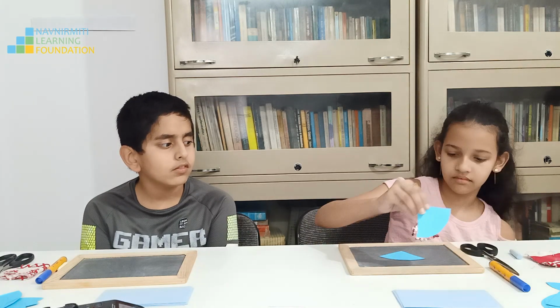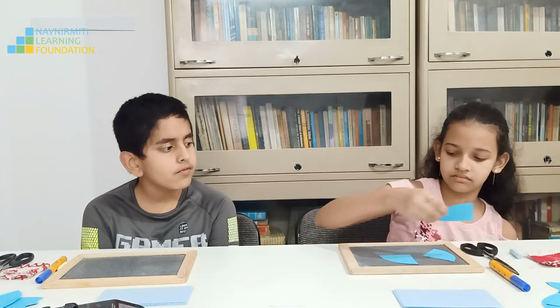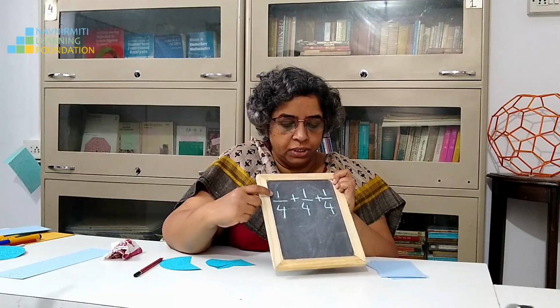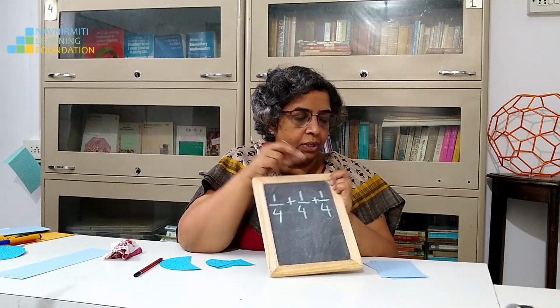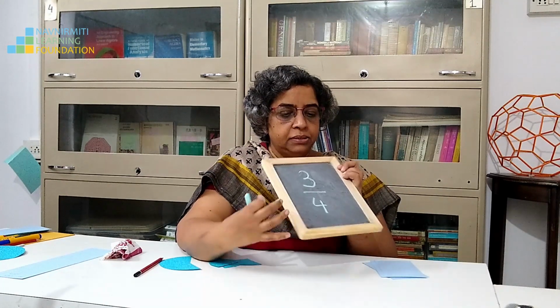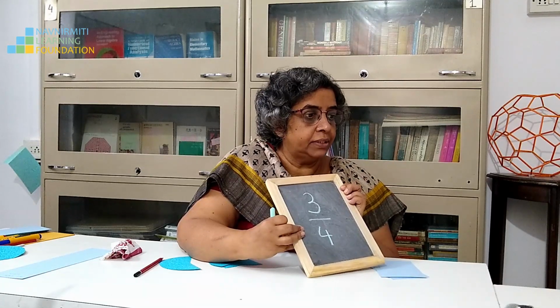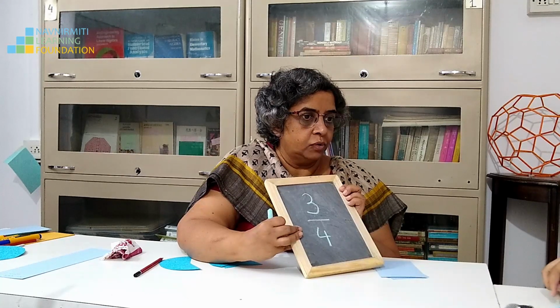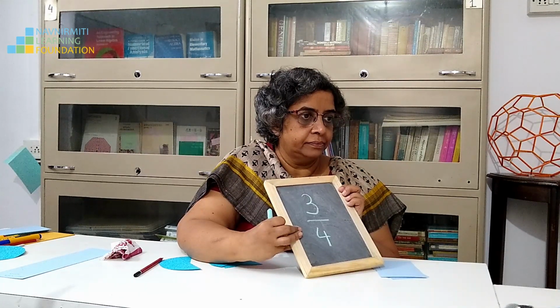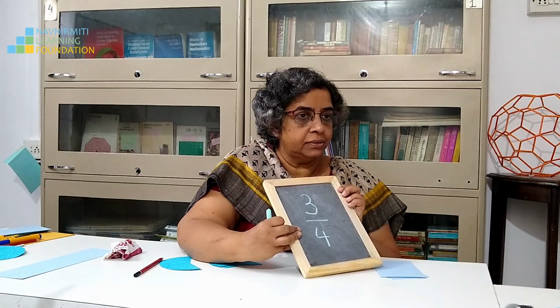On your slate. Okay, so you have 1 by 4 plus 1 by 4 and now plus 1 by 4. This is what Gargi has made. 1 by 4 plus 1 by 4 plus 1 by 4. And you have made 3 by 4. Yes. Where is your answer of 3 by 4? 3 divided by 4. What was the answer? This. So keep it on your slate.